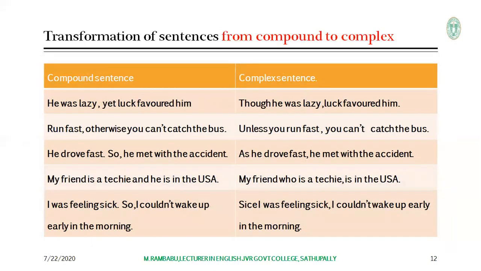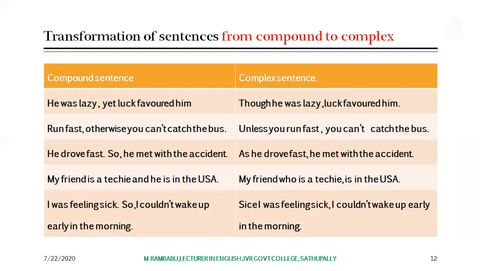Run fast, otherwise you can't catch the bus. This is in compound sentence form. Otherwise is the coordinating conjunction here. "Run fast" is one main clause. "You can't catch the bus" is another main clause. These two main clauses are joined here with the coordinating conjunction otherwise.